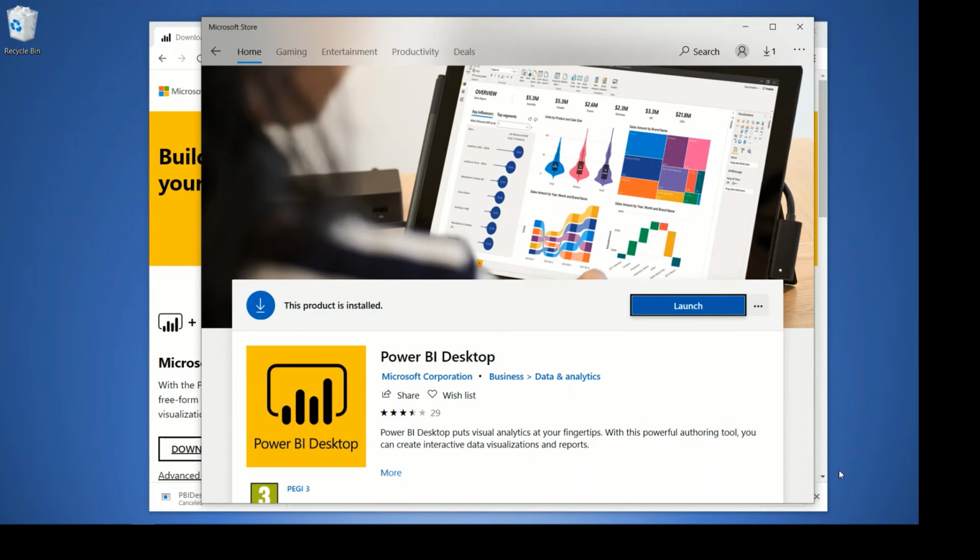Once you have done installing using the Microsoft Store, you can simply launch the file to open Power BI Desktop.